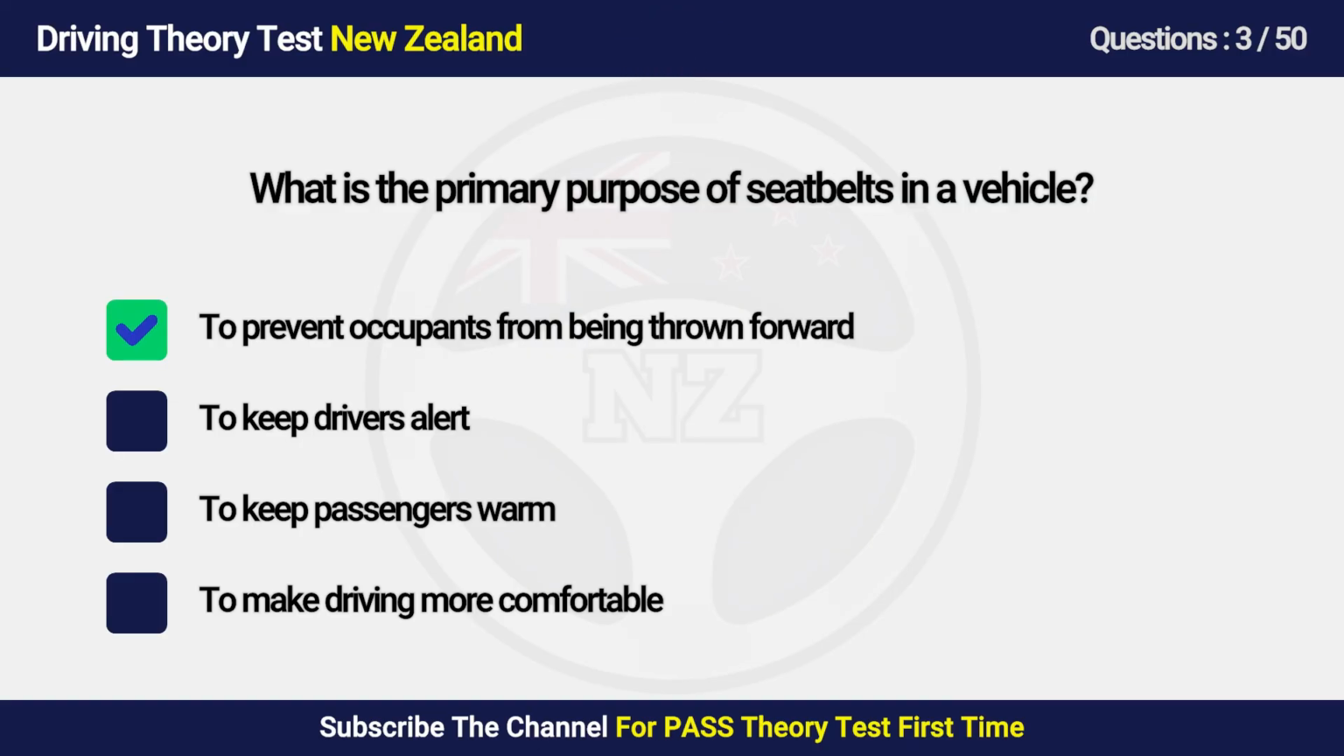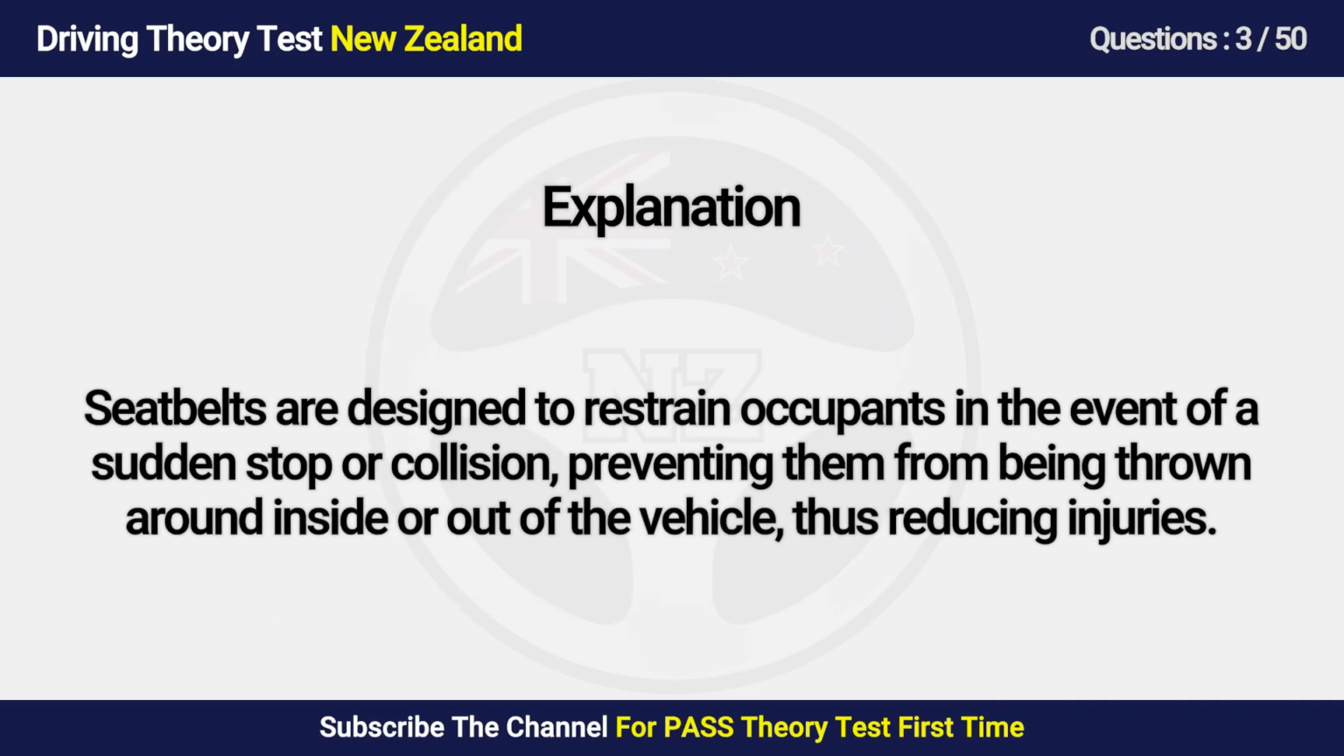Answer is A. To prevent occupants from being thrown forward. Seat belts are designed to restrain occupants in the event of a sudden stop or collision, preventing them from being thrown around inside or out of the vehicle, thus reducing injury.